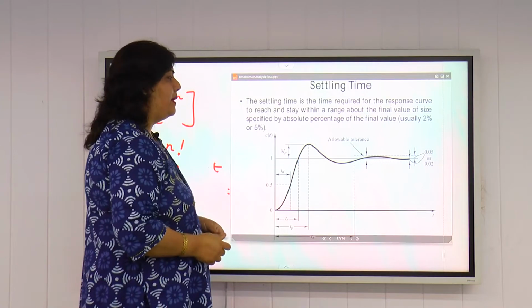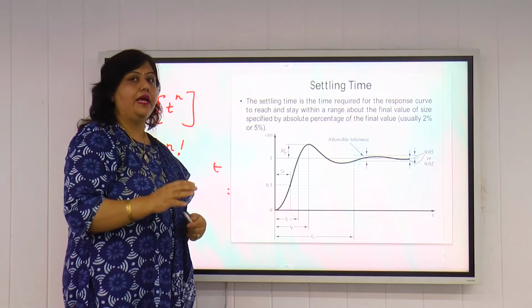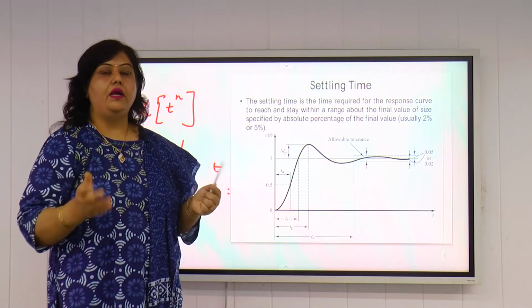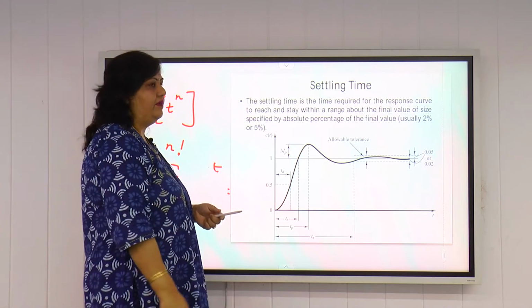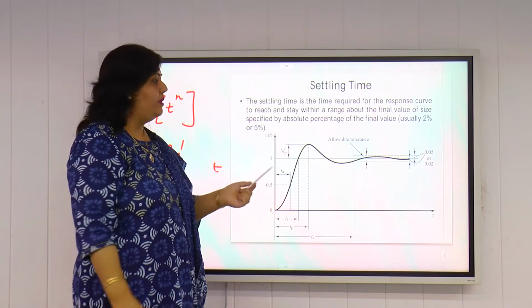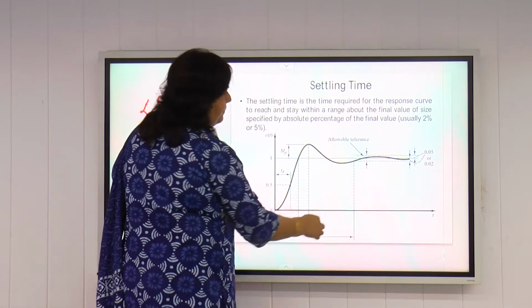This is settling time. As explained, settling time is the time in which the output response settles down within plus minus 2% or plus minus 5% of the final value, and the final value is nothing but 1 because we have applied a unit step input in this case.